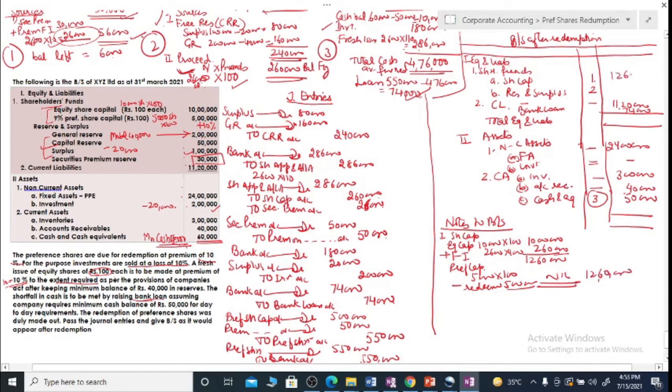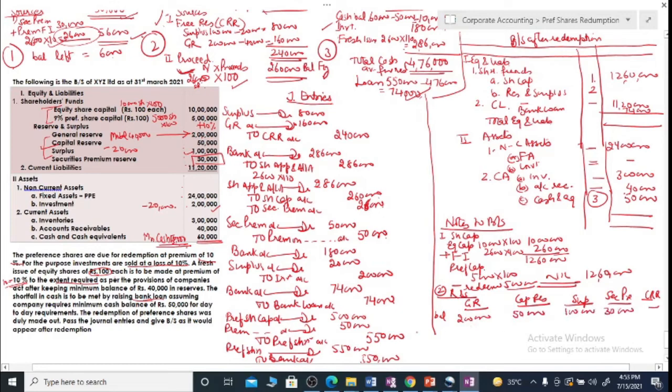So number 1, 12,60,000. Number 2, reserve and surplus. In reserve and surplus we will simply record general reserve, capital reserve, surplus, securities premium and CRR. First of all we will write their balances: 2,50,000, 1,30,000 and nil.